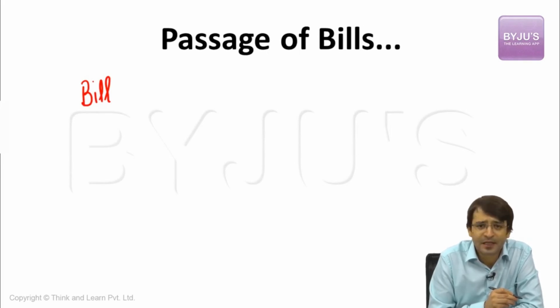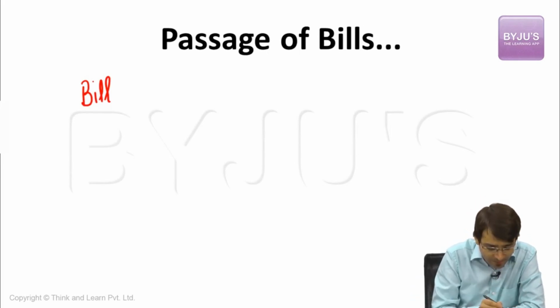This is an ordinary bill. That means it is neither a money bill, nor a financial bill, nor a constitutional amendment bill. This bill has to pass through various stages. Number 1, stage 1, which we say first reading.